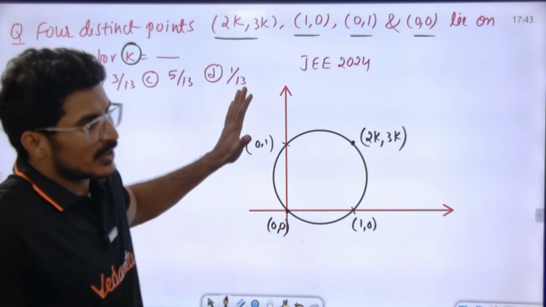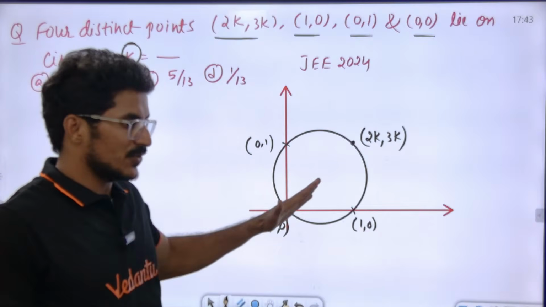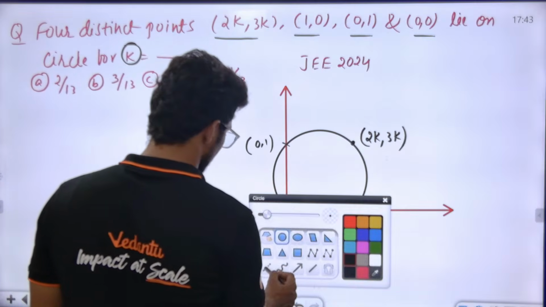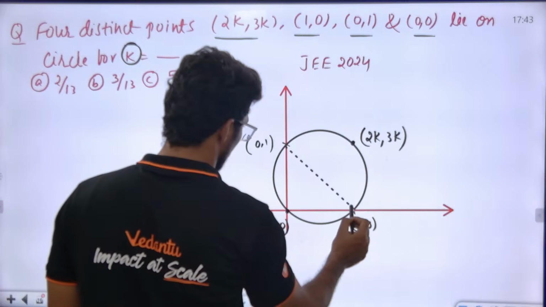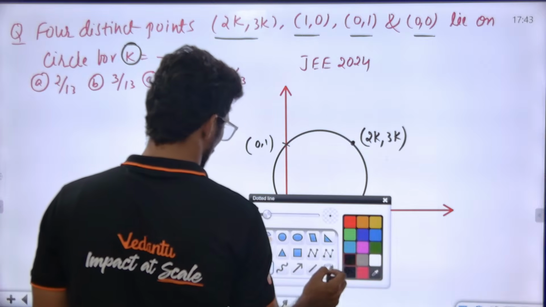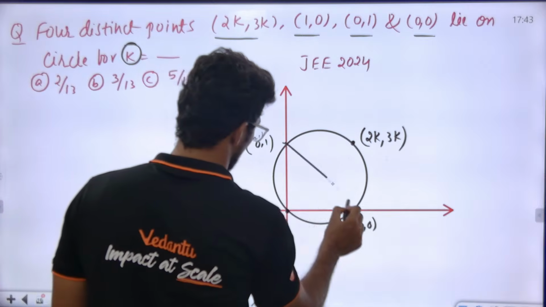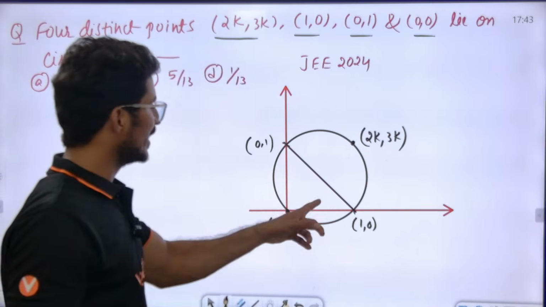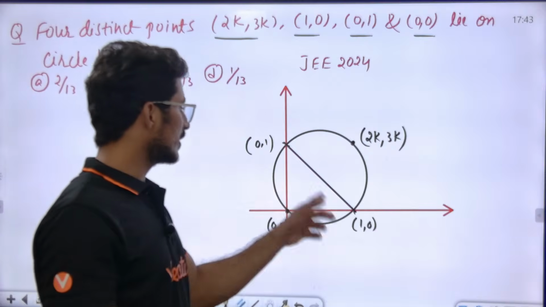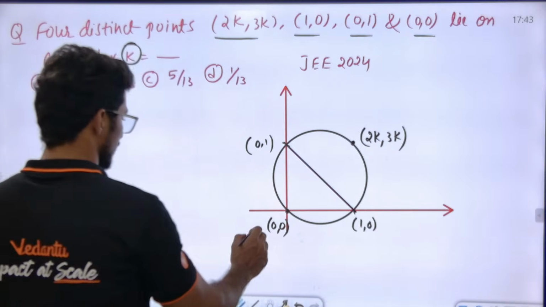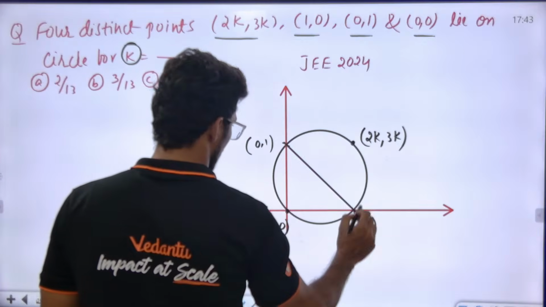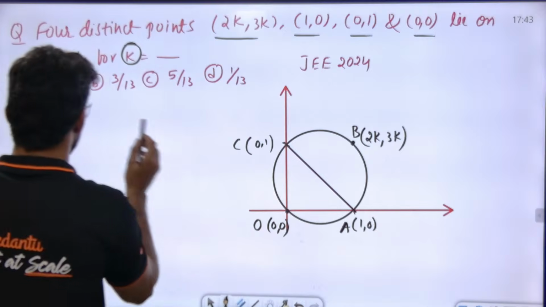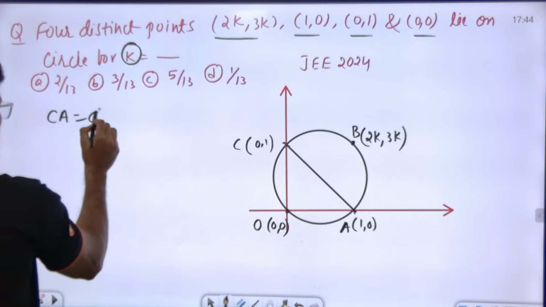If I just draw the diagram, this is how it looks: the origin, 1, 0, 0, 1, and k, 2k. If I join these 2 points, what is this? This should be the diameter. This is O, this is A, this is B, and you can say this is C. AC is a diameter. AC is equal to what?